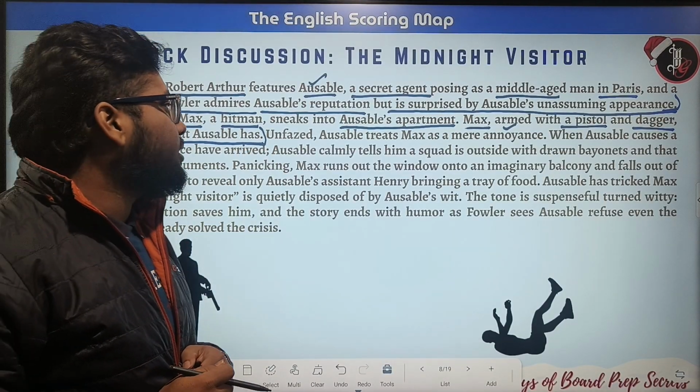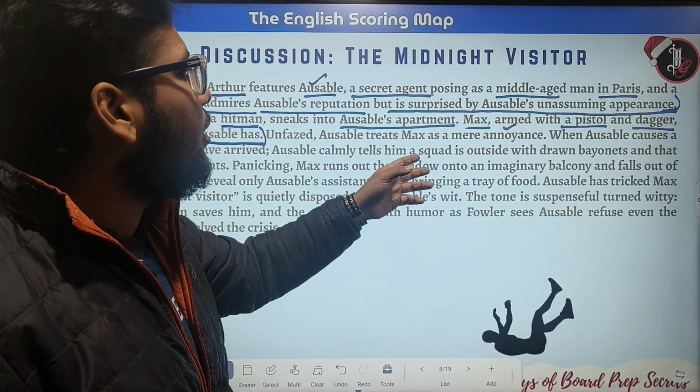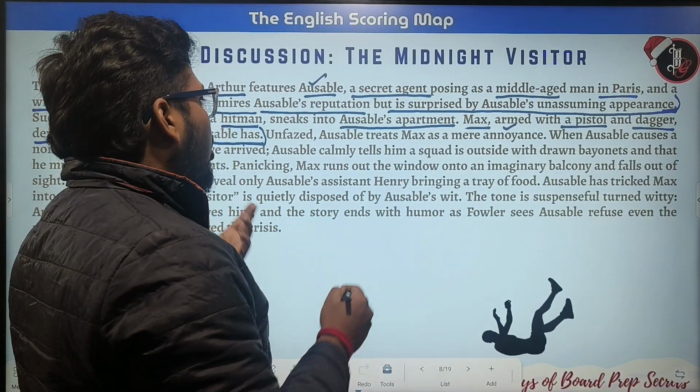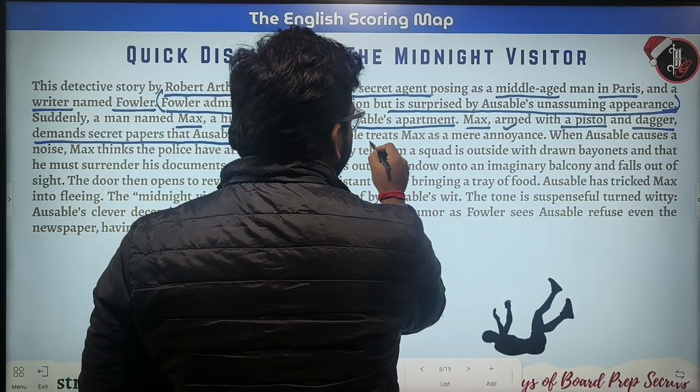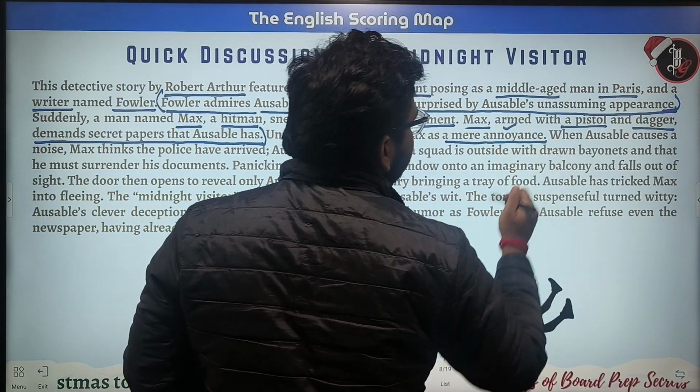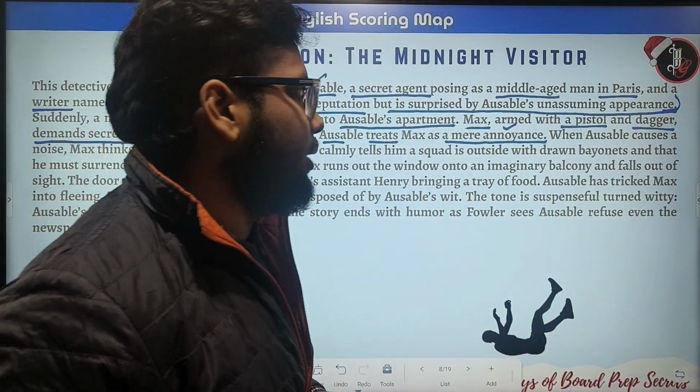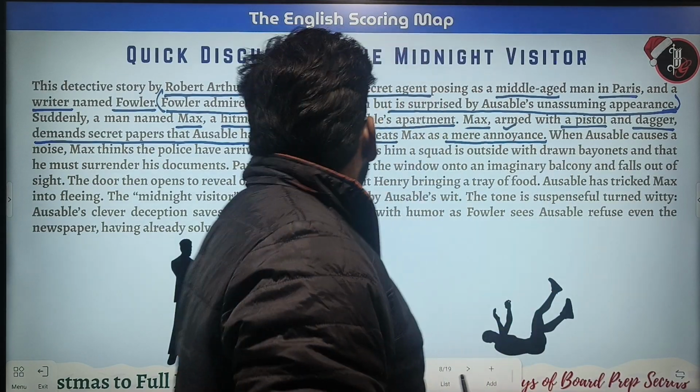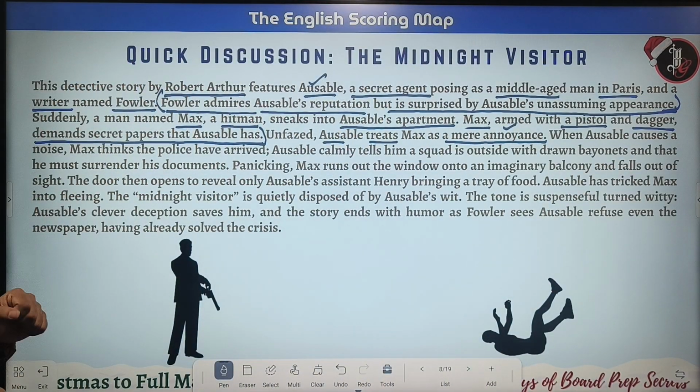Now, unfazed, Ozable treats Max as a mere annoyance. Okay, so Ozable treated Max as a mere annoyance. So when Ozable causes a noise, Max thinks the police have arrived.